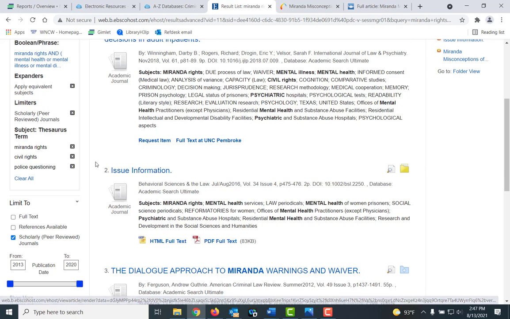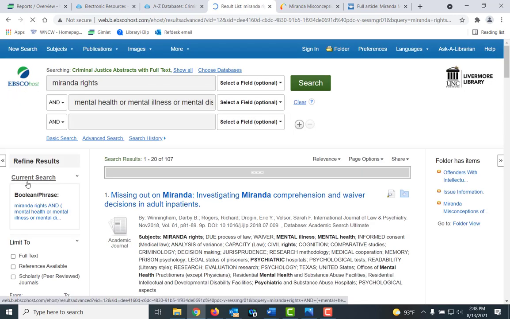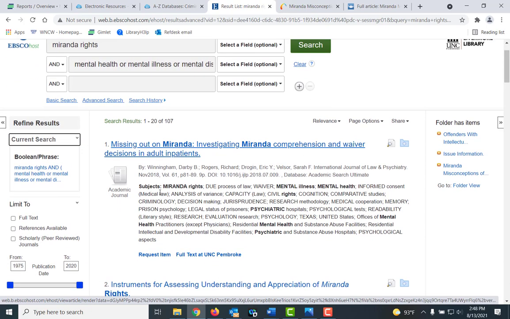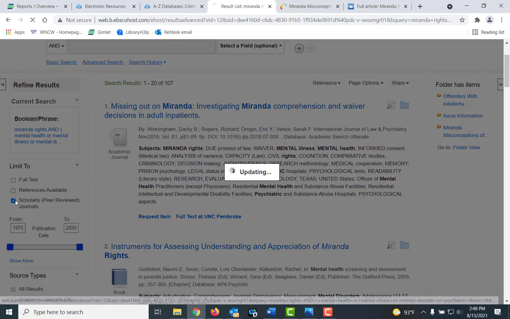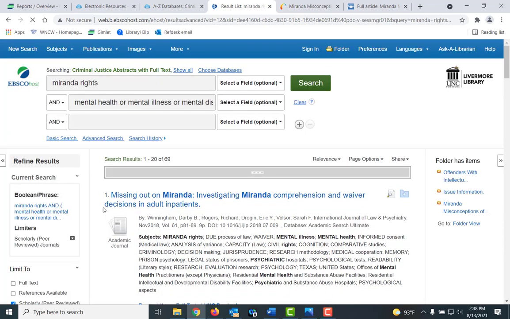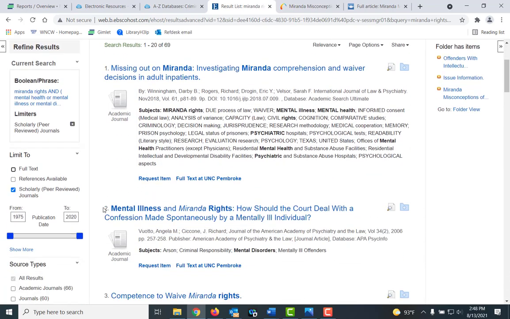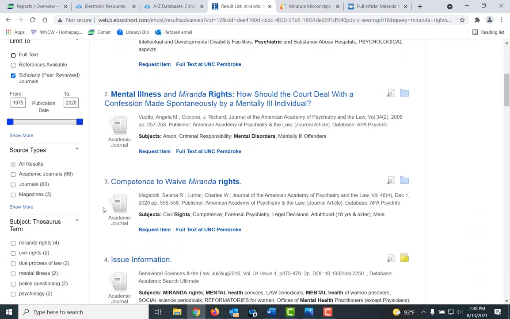And if I want to remove those, you see they're up here under my limits. I could click on Clear All and go back to my original search. It goes back to my 107, and then I will just do my scholarly peer review again. And again, I can add these to my database.